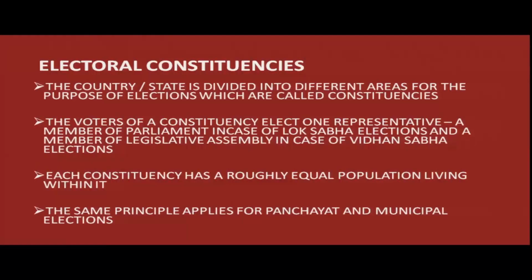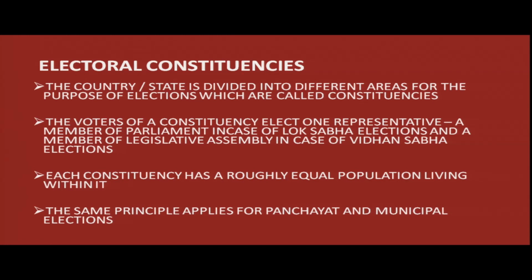Electoral constituencies. For the purpose of elections, the country, in case of Lok Sabha elections, and the state, in case of state assembly elections, is divided into different areas. The voters of a constituency elect one representative who becomes the member of parliament in case of Lok Sabha elections, and an MLA or member of the legislative assembly in case of Vidhan Sabha elections.